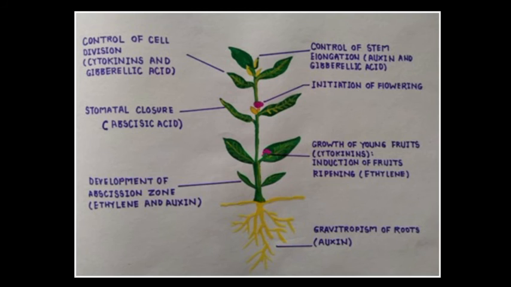It also promotes growth in fruit. Gibberellin hormone is involved mainly in shoot extension, meaning elongation of shoots of various plants is done by the gibberellin hormone. Even in the sugarcane plant, the length of the sugarcane is because of the gibberellin hormone.